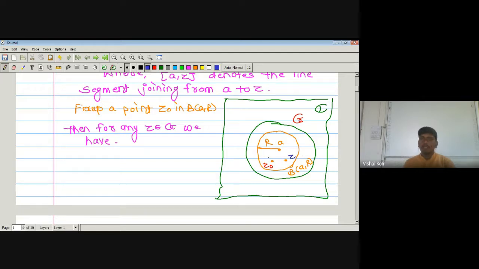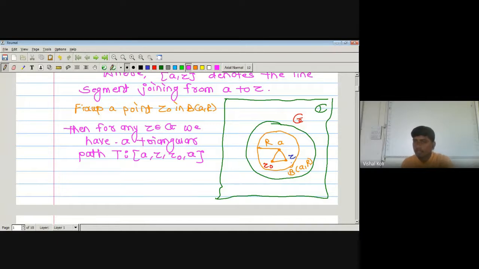Okay, now if we join these points, then we get one path. This is a polygon with 3 sides, so it must be a triangular path. Therefore, for any Z belonging to G, we have a triangular path T, which is a triangular path from A to Z, Z to Z0, and Z0 to again A. So this one is our given triangular path.